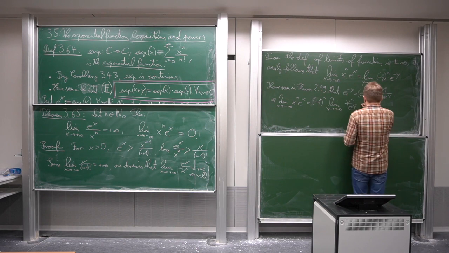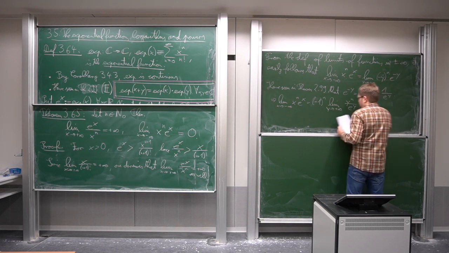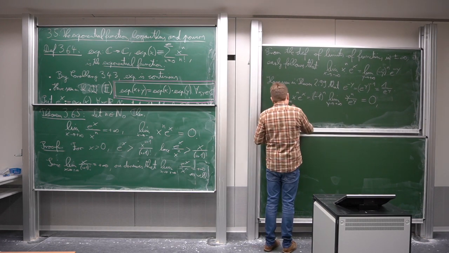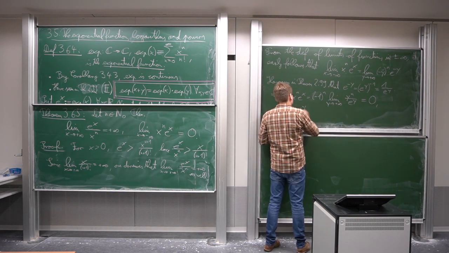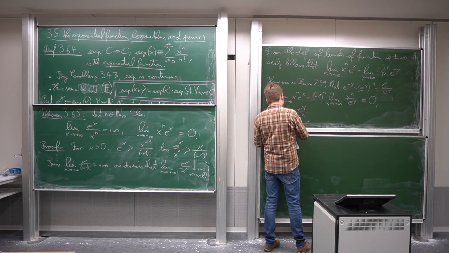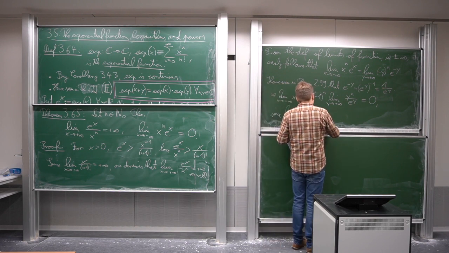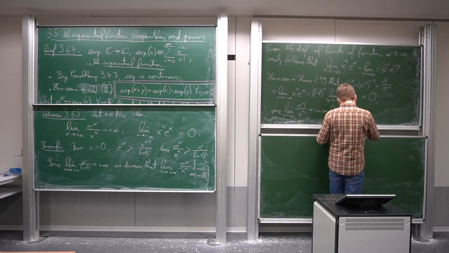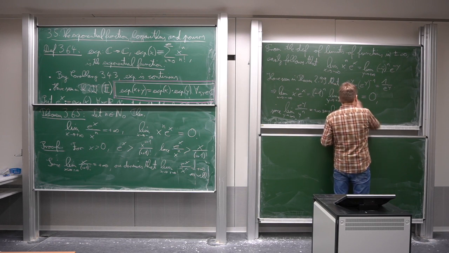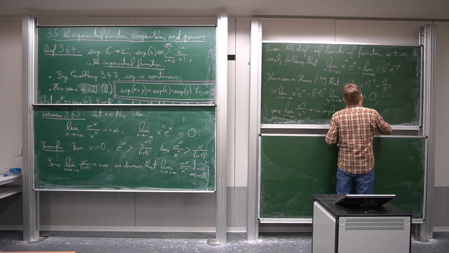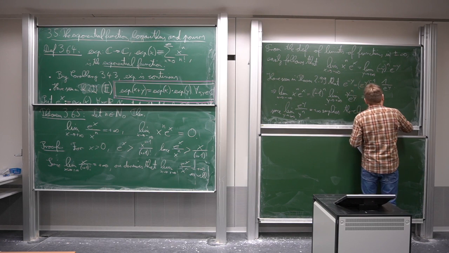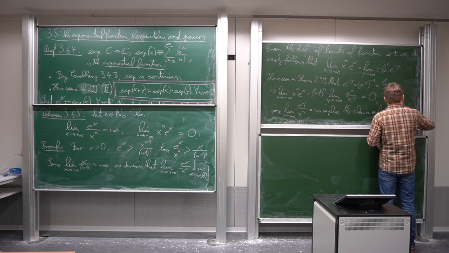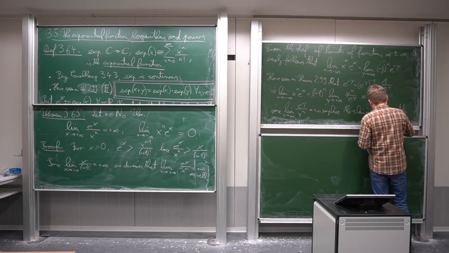But this is 0 since the limit of e to the y divided by y to the n, y to plus infinity, is plus infinity, since this implies the claim, so that this holds, in analogy with the corresponding theorem for sequences. So we could also use this doing sequences, so I will not really prove this at this point. So in analogy with theorem